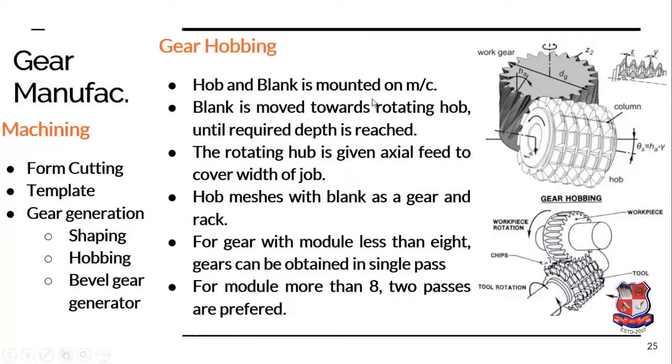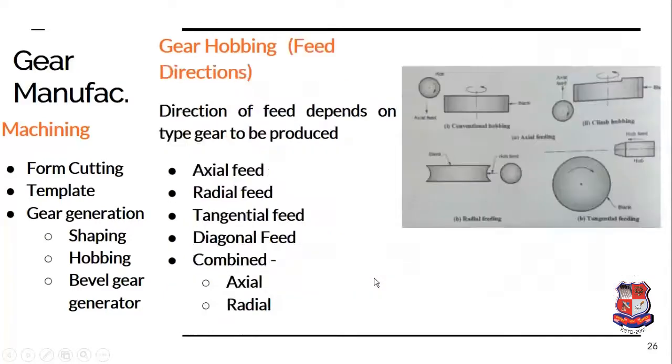So the hob and the blank are mounted on the machine. The blank is moved towards the rotating hob until the required depth is achieved. So this radial feed is given until the required depth is achieved. Then the rotational motion is given to the hob along its axis, as well as to the blank, for the generation of the teeth. The hob meshes with the blank like a gear and rack. Now for a gear with a module less than 8, the gear can be obtained in a single pass. This makes the process faster. That is, in a single pass you can obtain one complete gear. But if the module is greater than 8, then at least 2 passes are necessary.